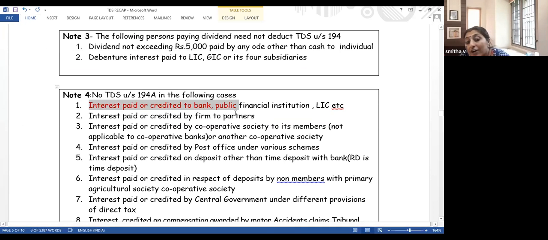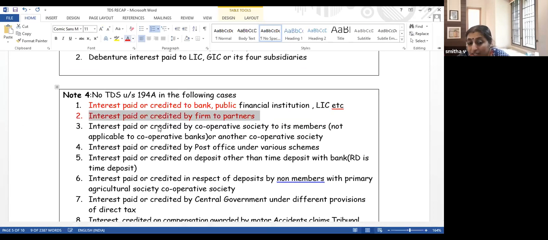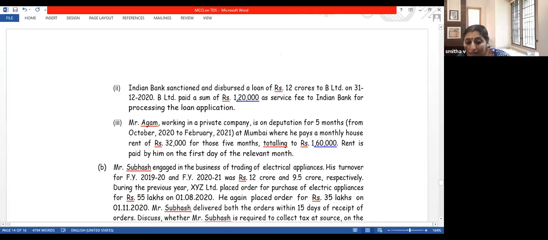Interest paid by a firm to its partners, a partnership firm paying interest to its partners, there is no need for tax deduction. In this example which we are discussing right now, the interest is being paid by a bank. Paid to a bank, is it not? What does it say? If you're making payment to a bank, there is no need for tax deduction. So there is no requirement here.